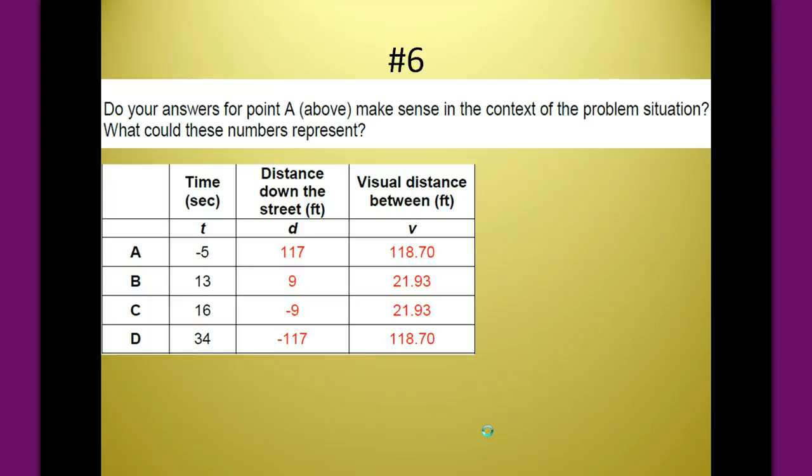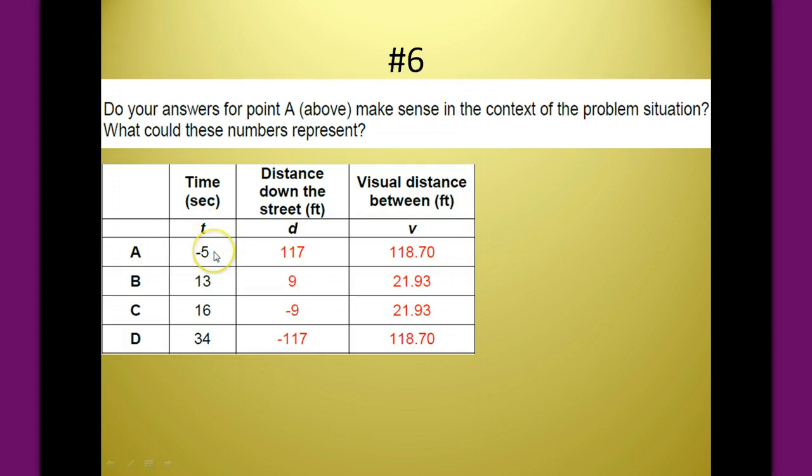Number 6, do your answers in point A make sense in the context of the problem situation? So point A says we have a negative time, a 117-foot distance down the street, and a 118.7 feet visual distance. Well, let's think about what that negative time might mean.